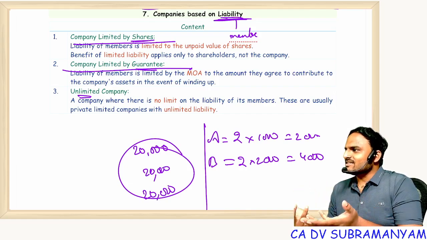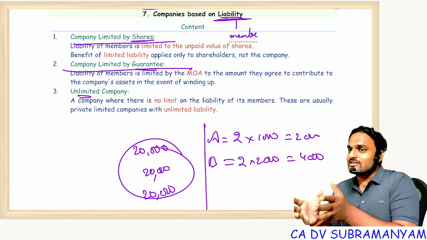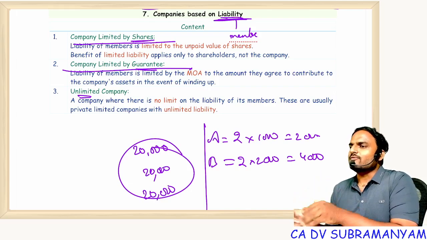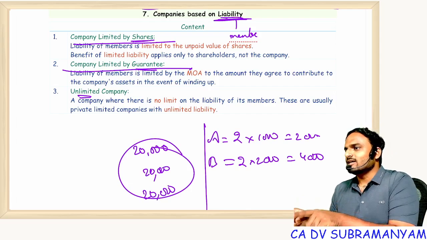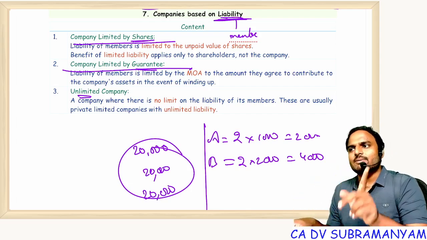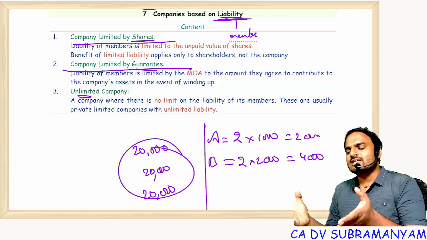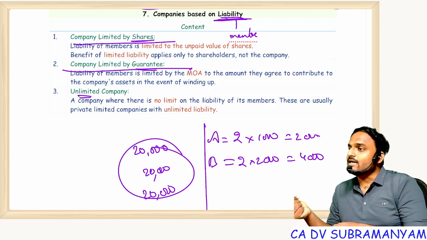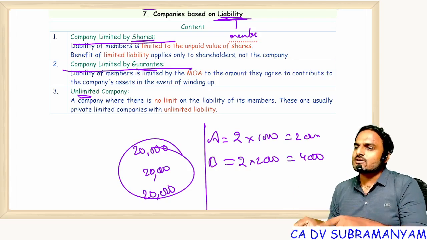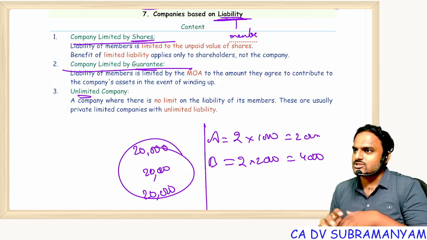Can I tell like this? Even if I tell like this, will you invest 1 lakh rupees in my company? No. If you are interested, you will make donations. Such companies don't require share capital. Simply, Section 8 companies will form like a company limited by guarantee. Business companies will come and form as a company limited by shares.